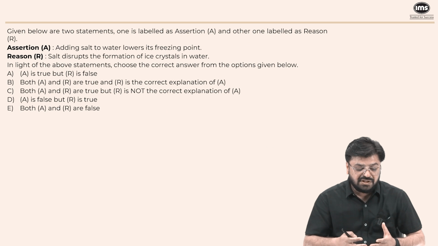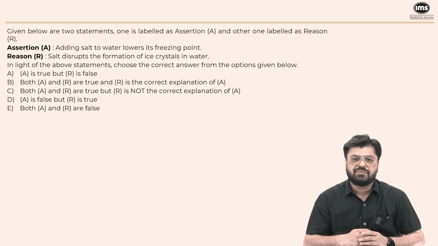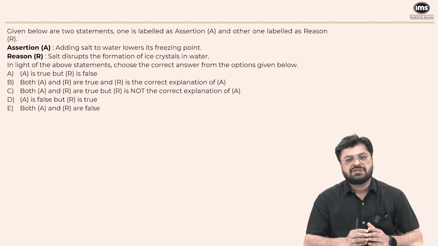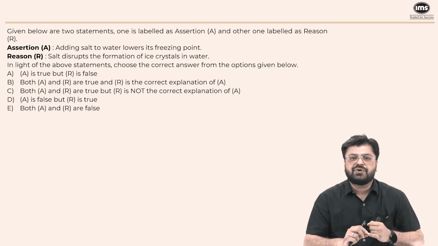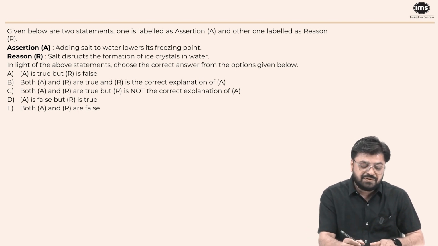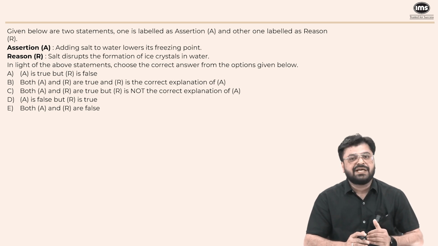This is an assertion reasoning based question. Generally, this kind of question requires prior knowledge, like you should be good at GK. Then it would be an easy thing for you. Whenever you get this kind of question, there's a simple approach. First, you need to check whether the assertion and the reasoning are true individually. If they're true, then either option B or option C will be the right answer, and you can eliminate options A, D, and E.